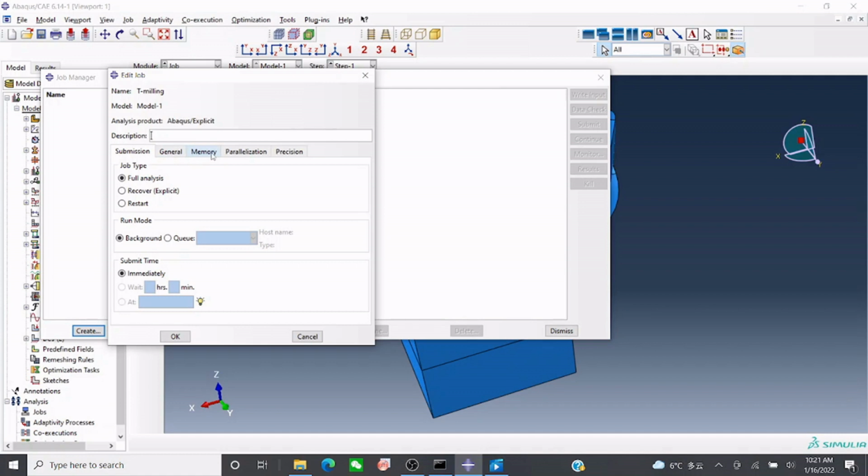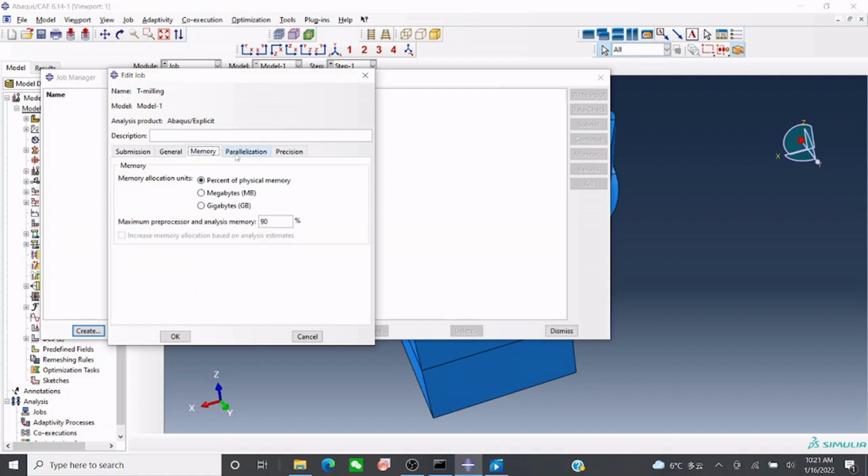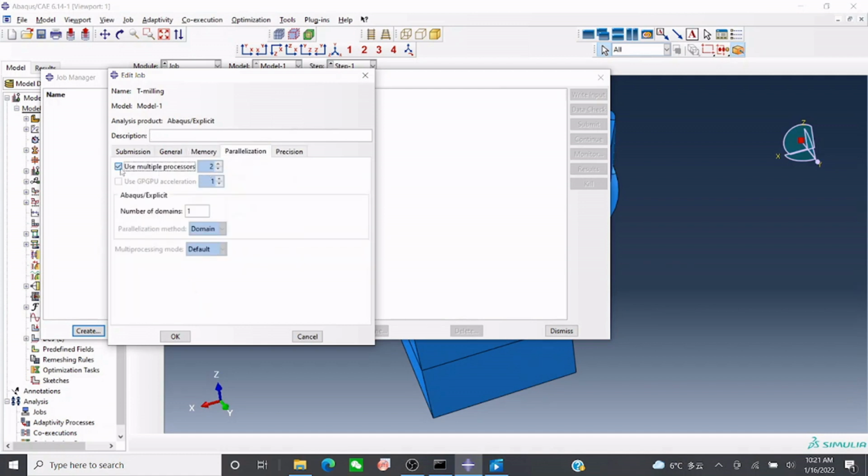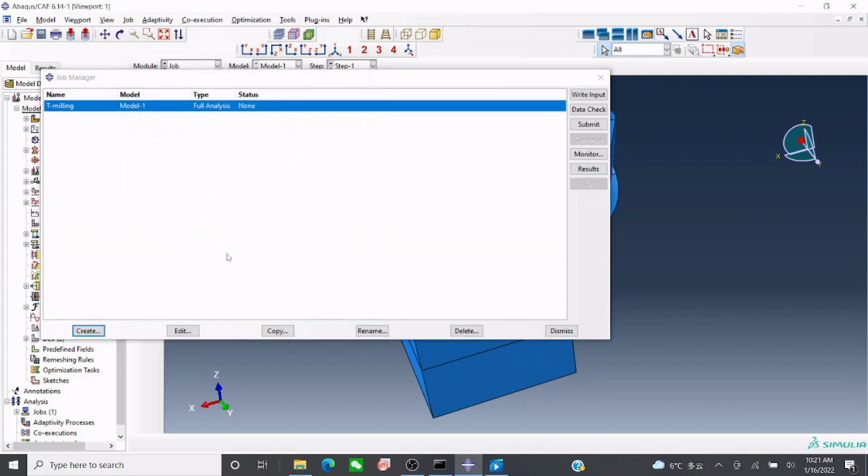Okay, now we go to memory. Okay, you can check and use multiple processors. So it depends on your processor. If you have a higher number of processors, you can add here. So in my laptop I have only two, so I will just add two, and then you can press OK.